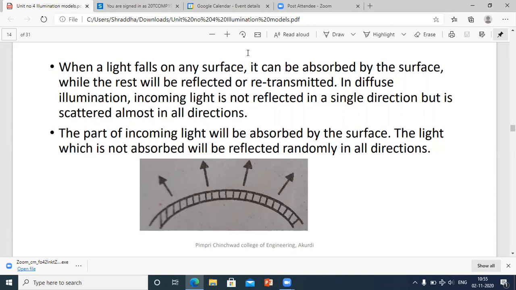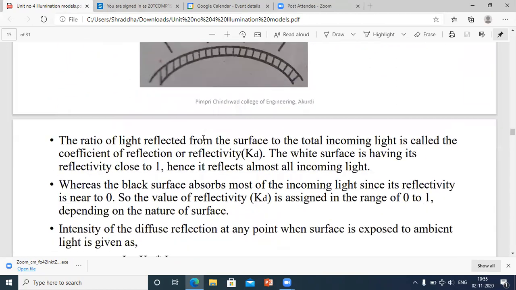Randomly means it has no constant or proper direction. It will be reflected in any direction to brighten up the overall area. So the light is reflected randomly in all directions. This figure shows what diffuse reflection is: the light that is not absorbed by the surface is reflected randomly in all directions.